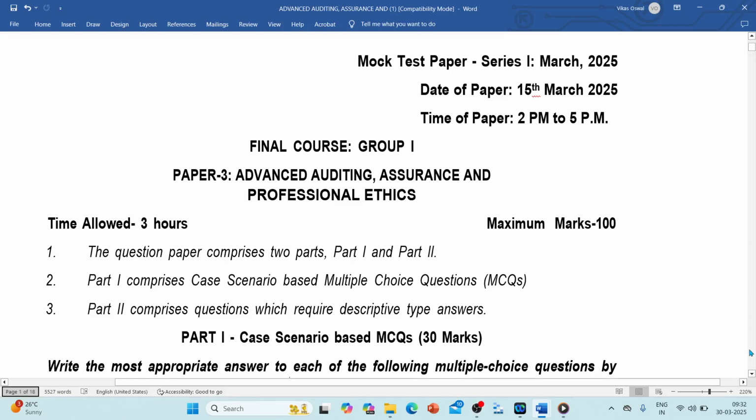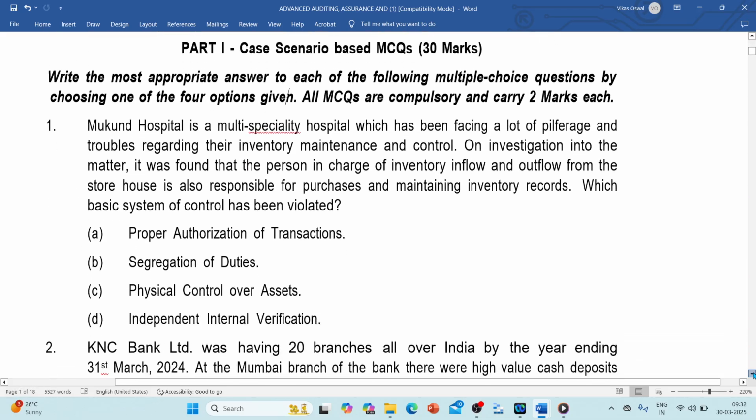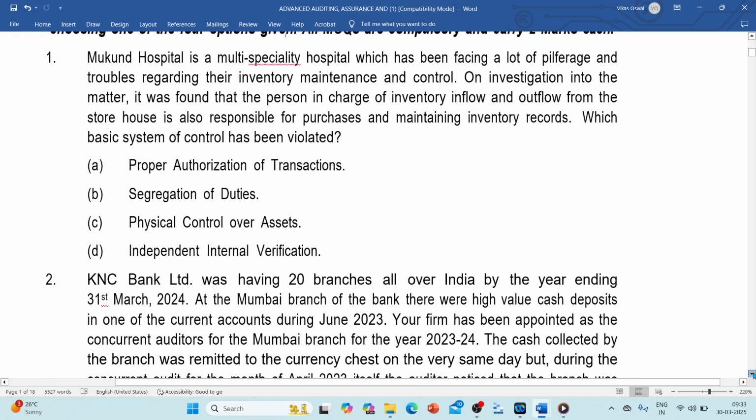Let us take up the mock test paper series 1, March 25 question paper, on advanced auditing and professional ethics. Let us take up the first MCQ.